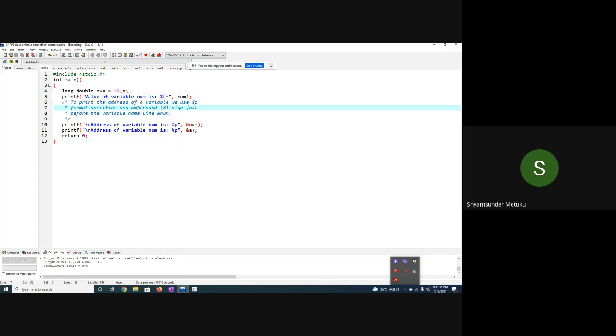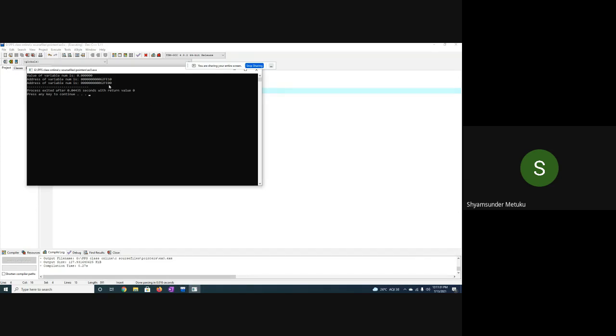See, no book will tell you all these things. You have to practice and understand. If you look at here, A is written at the rightmost, isn't it? Whereas number will come on the left hand side. So first the memory is allocated to A, then memory is allocated to number, isn't it? 00 will come first, 10 will come next. Yes or no?